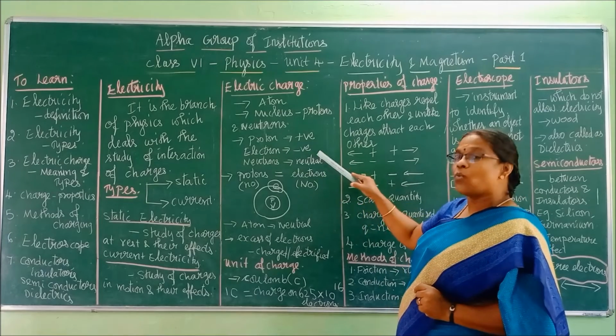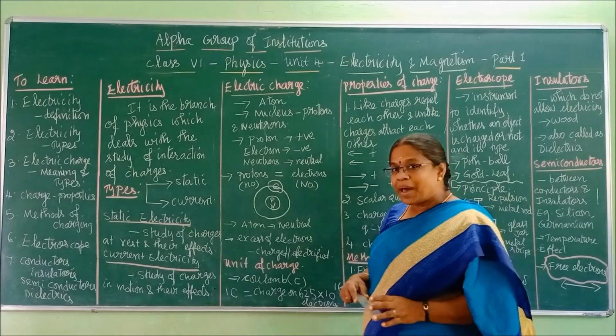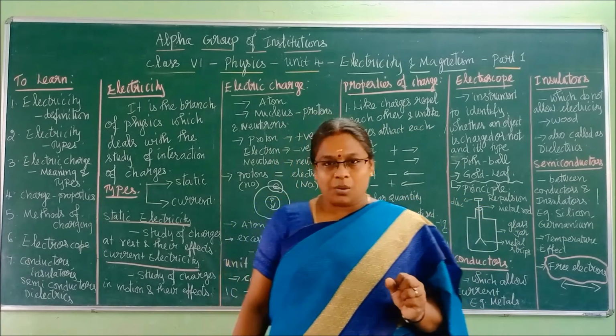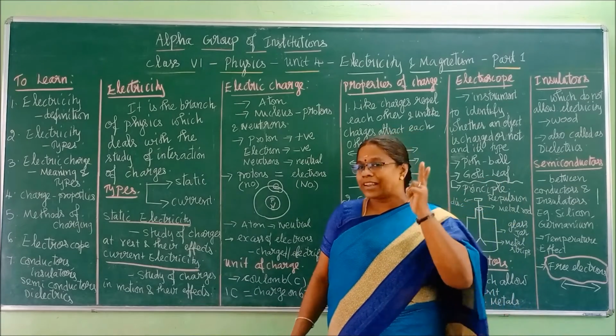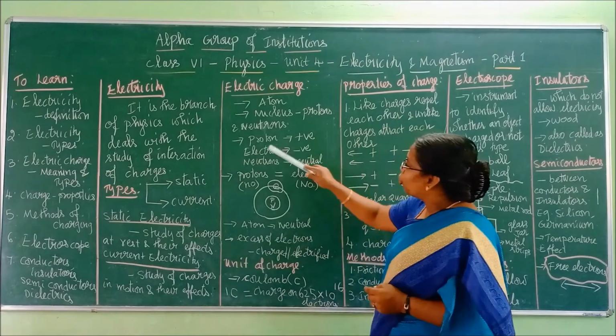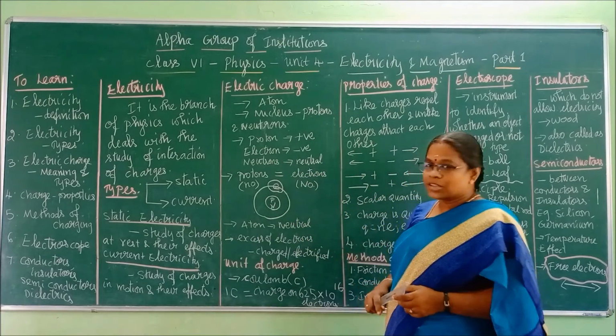This I will say, you know what it is. There are two subatomic particles at the central part. What is that central part called? Nucleus. Okay. Inside the nucleus there are two subatomic particles. What are they? One is proton. Another one is neutron. Clear, children?